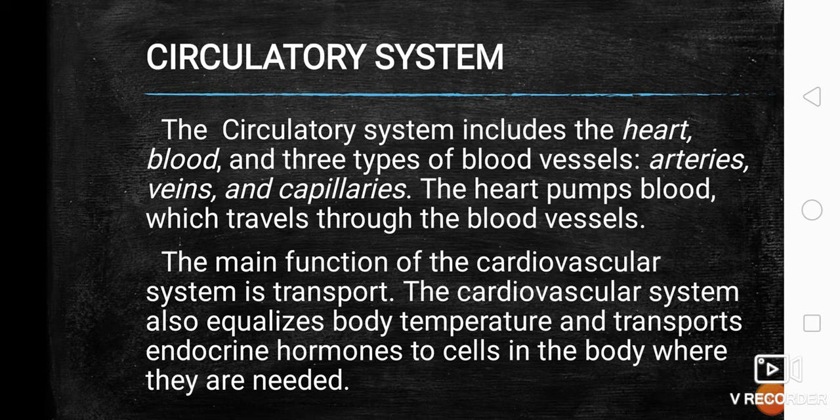Next, down to the circulatory system. From the word circulate, the function of the circulatory system is mainly for transport. This circulatory system includes the heart, blood, and the blood vessels such as the arteries, veins, and the capillaries. And we have the heart pumping blood, which travels through the blood vessels. So that is mainly the flow. The heart pumps blood, wherein the blood is transported through the blood vessels.